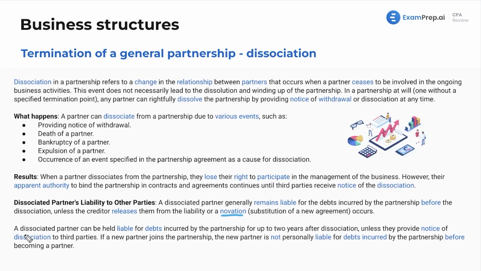Now, lastly here, a disassociated partner can be held liable for debts incurred by the partnership up to 2 years after disassociation, unless they provide notice of disassociation to third parties. Now, if a new partner joins the partnership, the new partner is generally not personally liable for debts incurred by the partnership before becoming a partner. That seems just fair. And also, we don't want these partners to just disassociate and get out of there because they knew they screwed up and they had a bunch of contracts and liabilities that they'd be liable for. So that's kind of clawing them back, making sure they're being held responsible for whatever they should be.